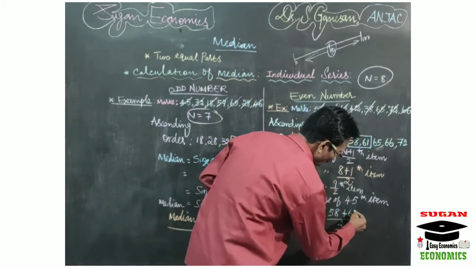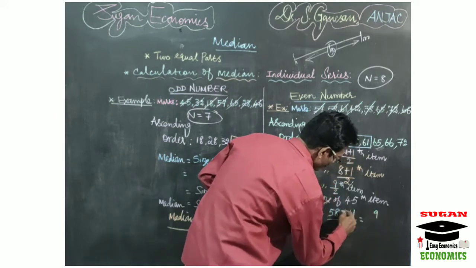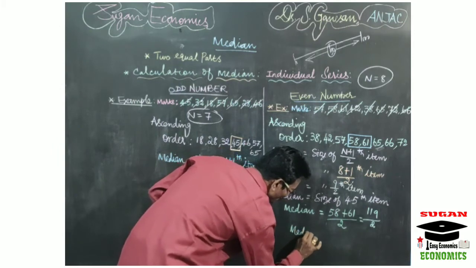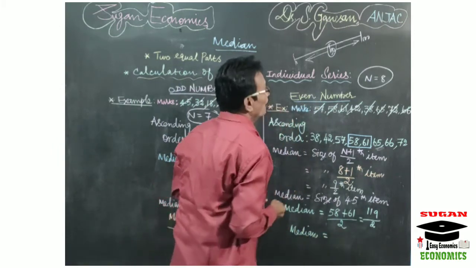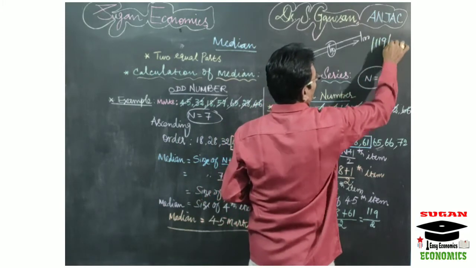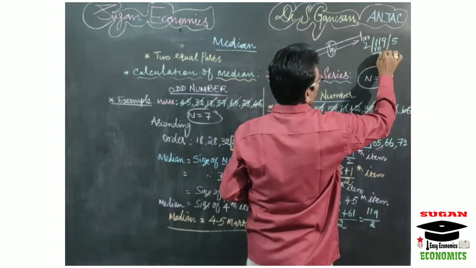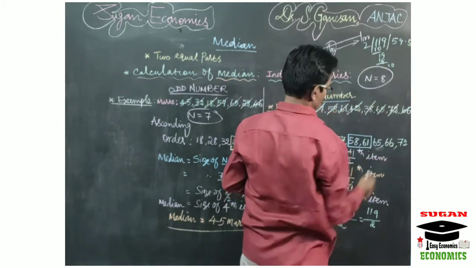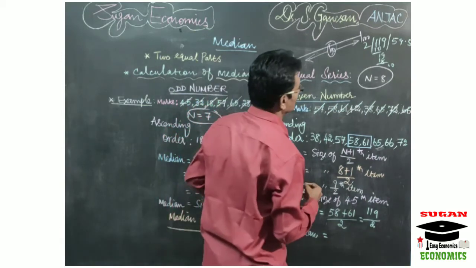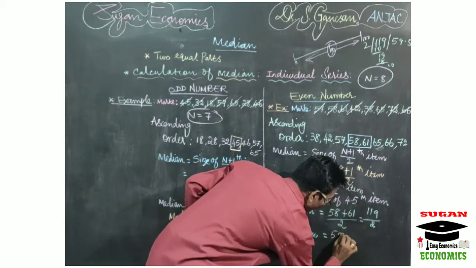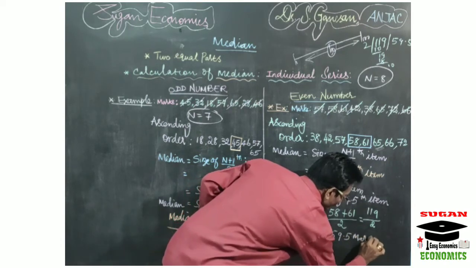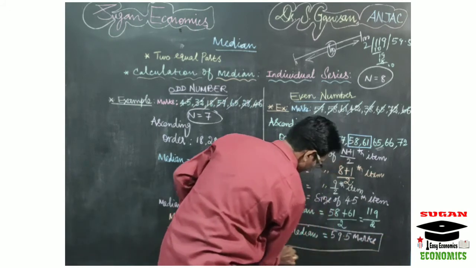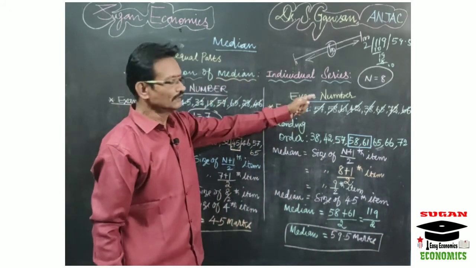Now we take the total of this. Here 58 plus 61 is 119, and it should be divided by 2. So median equal to 119 divided by 2. So here median equal to 59.5 marks. In this manner we have to calculate median for an even number.